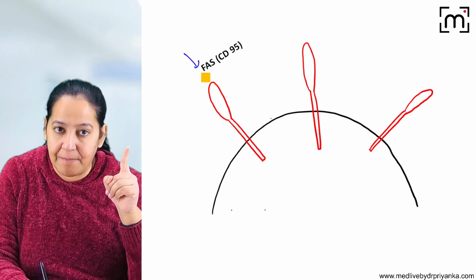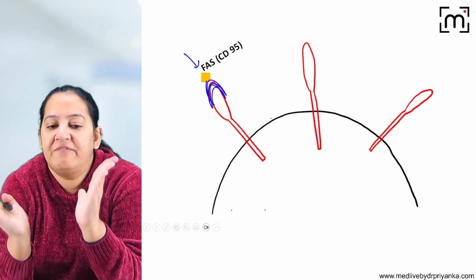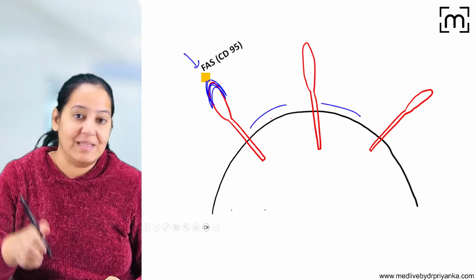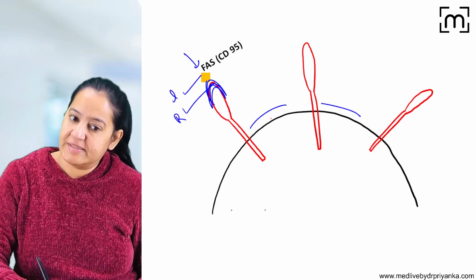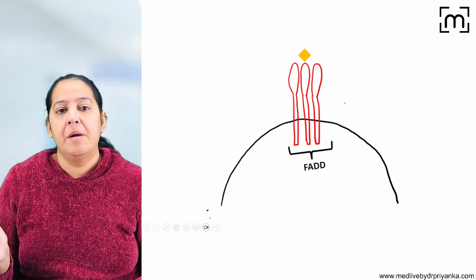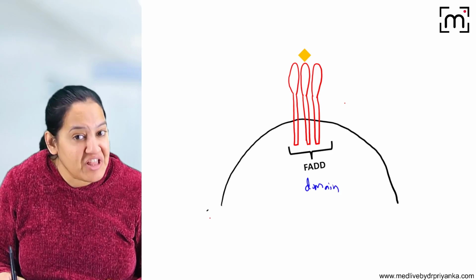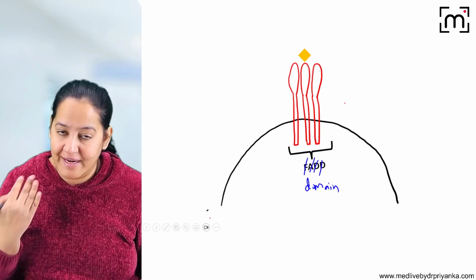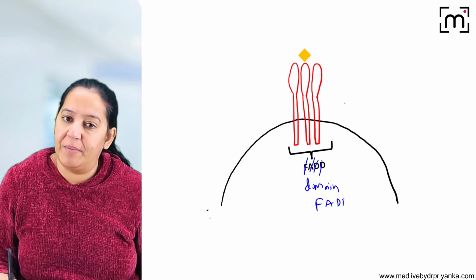Once the FAS ligand comes and binds with the death receptor, as soon as this binding takes place, multiple FAS receptors come together. You can see now they are far apart from each other. As soon as the ligand binds with the receptor, multiple FAS receptors come closer and they will form a domain. It is known as the death domain. What's the full form? FAS associated death domain. It is known as FADD.